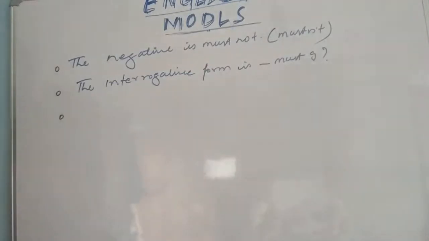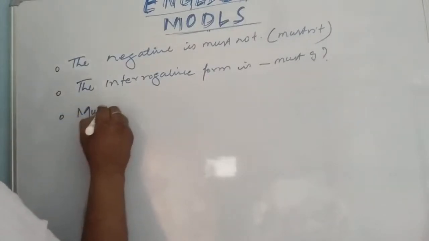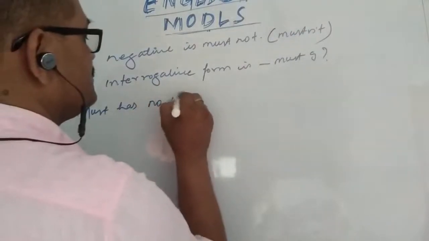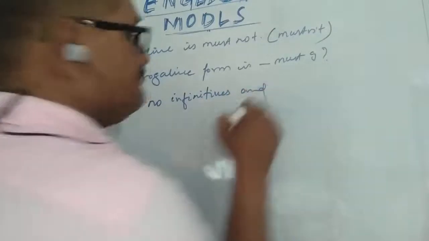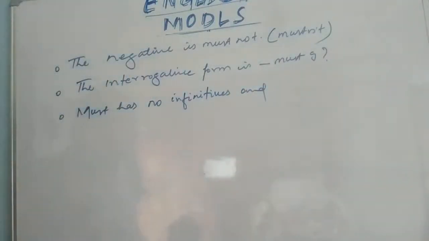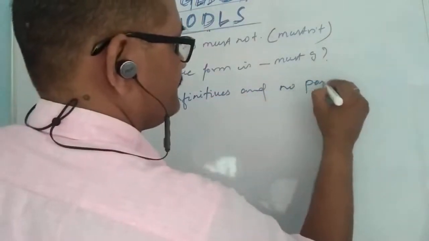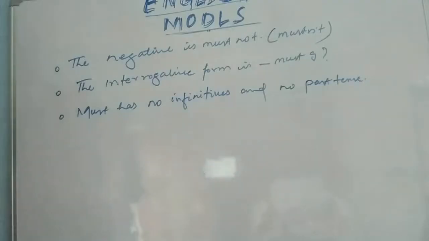Now, must has no infinitive and past tense.